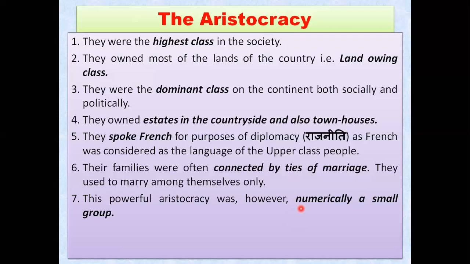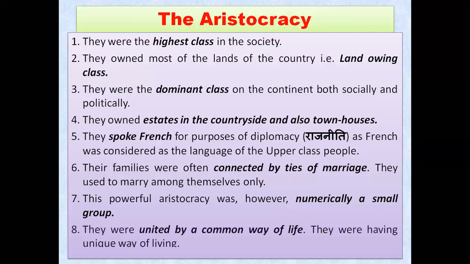So remember all these points about the aristocracy. When you are asked to write about the aristocracy, you must mention they were the highest class, the land owning class, and dominant, and they had houses in the country as well as in town. They were speaking French, connected by ties of marriage, and small in number also. There are seven points, my dear students.